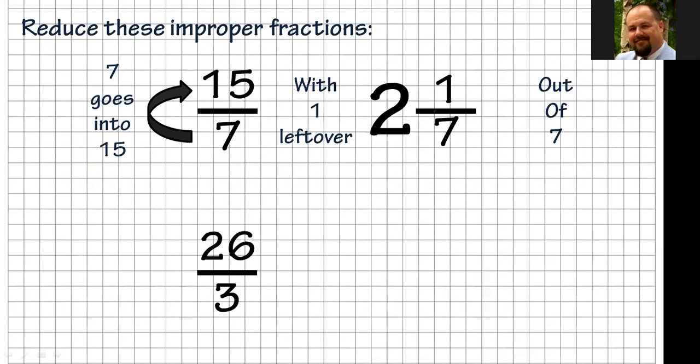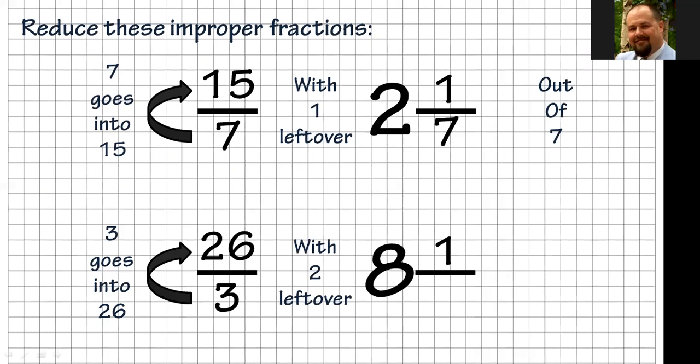Now on the next one, we have 26 over 3. 3 goes into 26 8 times. That makes 3 times 8 is 24. That leaves us with 2 left over. And again, I put the wrong one there. All right, so we have 3 goes into 26 8 times. That's 24. It has 2 left over out of 3. So that would be the reduction of that one. That's how we would reduce that improper fraction to a mixed number.